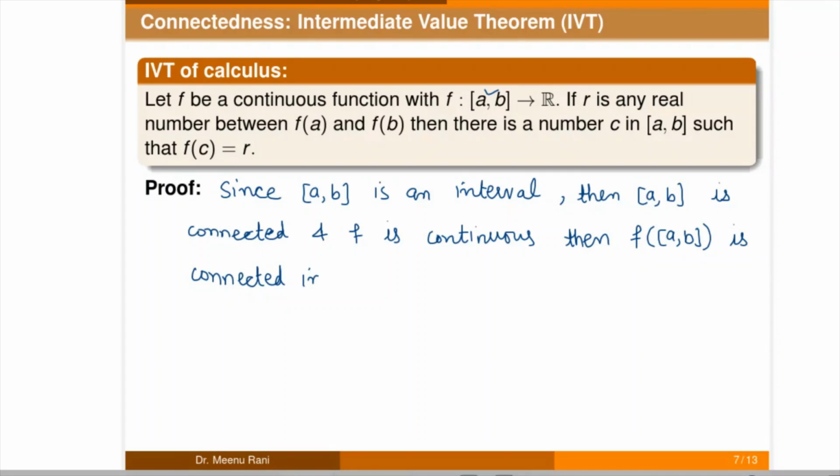And it is connected in the set of real numbers. And from the previous result we can say that a subspace of the real numbers is connected if and only if it is an interval.